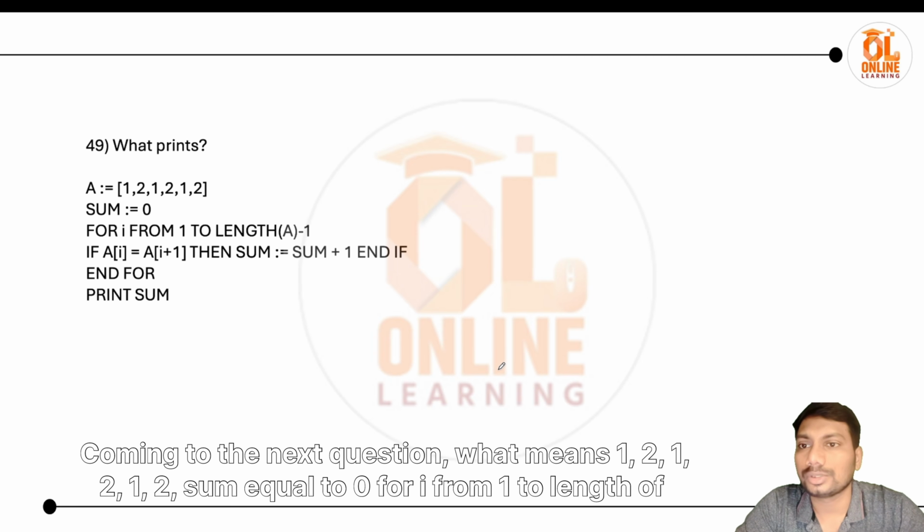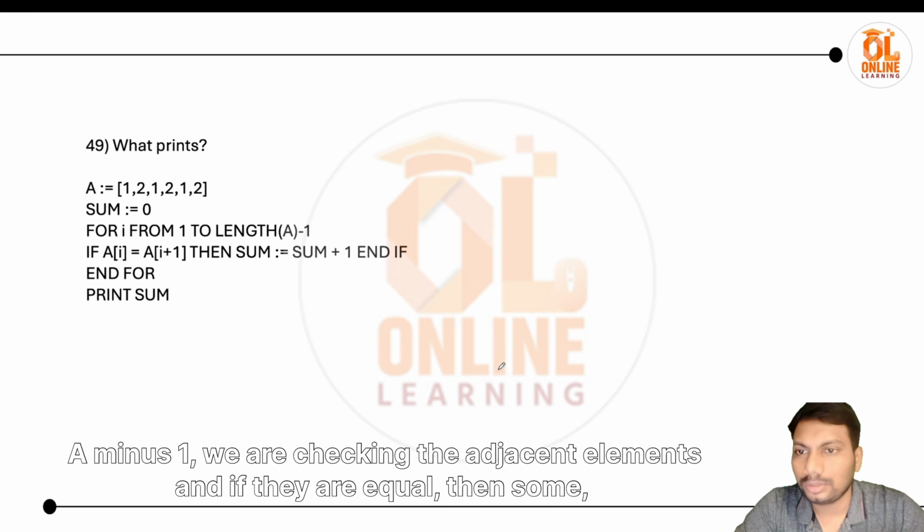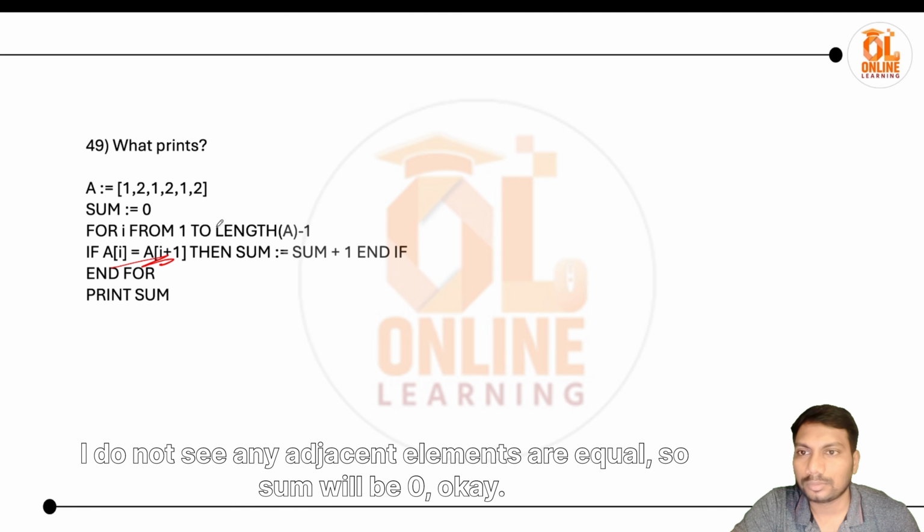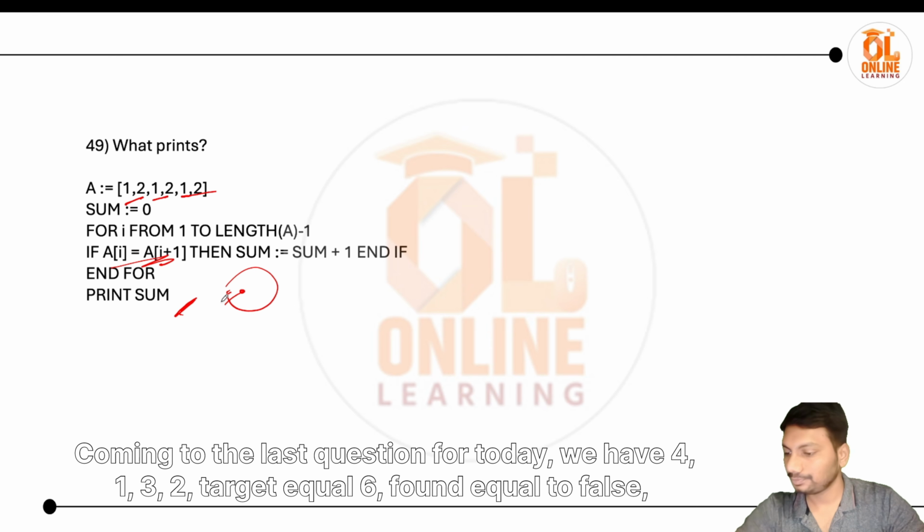Coming to the next question, what prints: a is 1 2 1 2 1 2, sum equal to 0, for I from 1 to length of a minus 1. We are checking the adjacent elements, and if they are equal, then sum is updated. I don't see any adjacent elements that are equal, so sum will be 0.